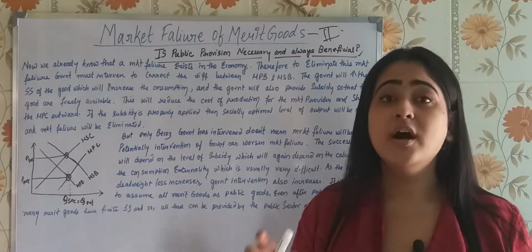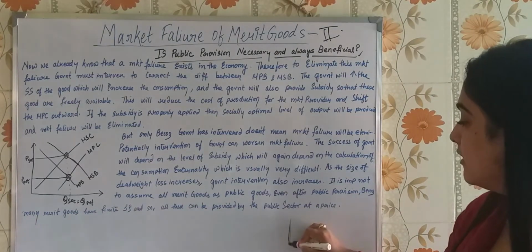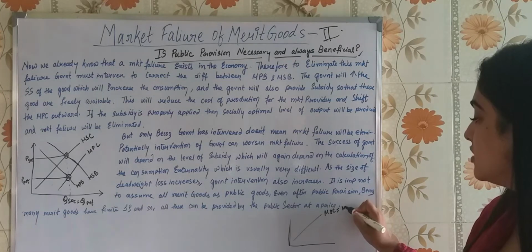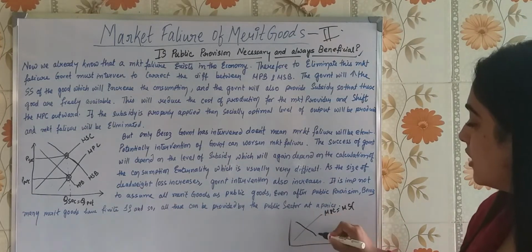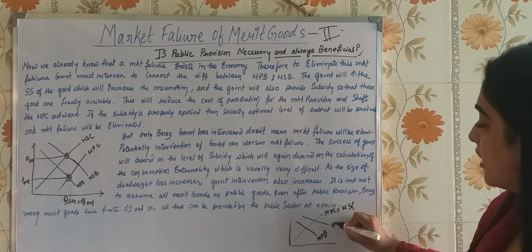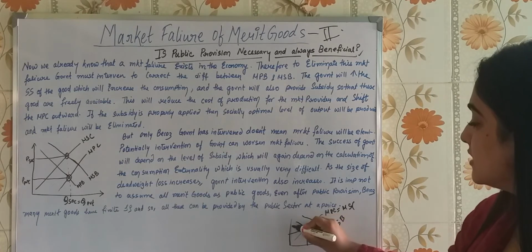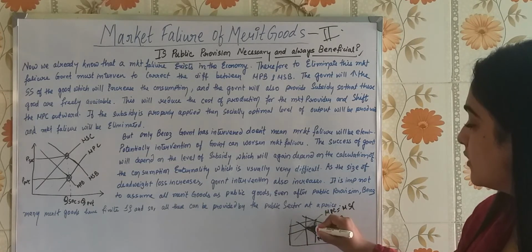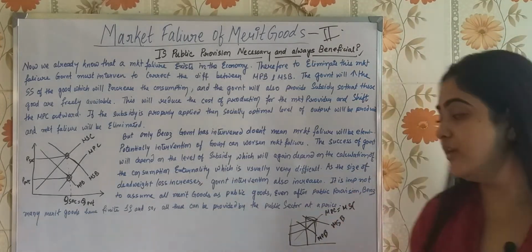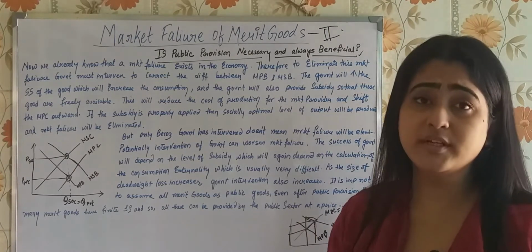We had this diagram where marginal private cost equals marginal social cost, but the marginal private benefit used to lie below the marginal social benefit, and this divergence was the reason for market failure. This deadweight loss was the market failure. Higher the deadweight loss, higher will be the market failure. This we have already discussed.